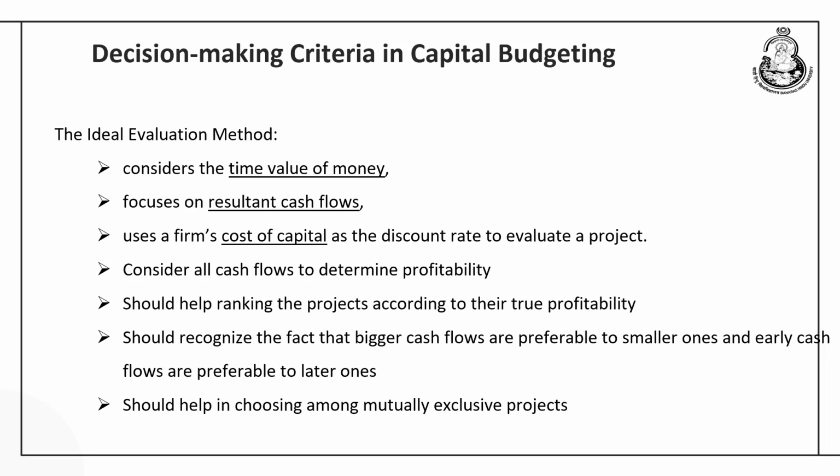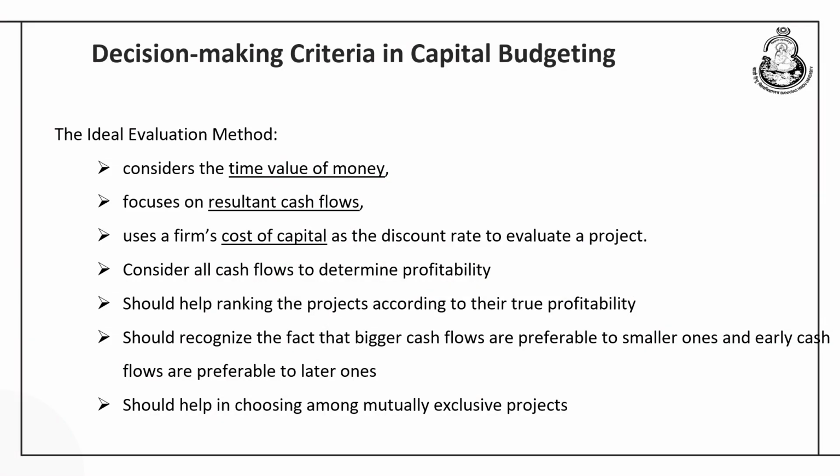The second criterion that makes any technique a good or foolproof technique is that it should not consider profit as a criterion, rather it should be based on the cash flows. Why cash flow, or why not accounting profit? It is a matter of discussion, but accounting profit suffers from so many limitations of accounting, whereas cash flow is going to eliminate those limitations. For example, accounting profit is a historical figure. It does not reflect the price level changes and sometimes it is also a biased decision which has so many elements of subjectivity.